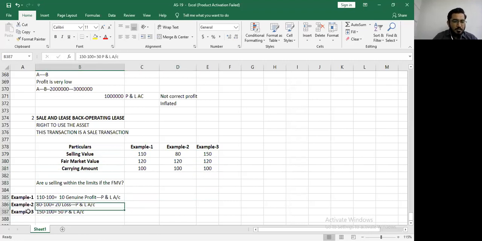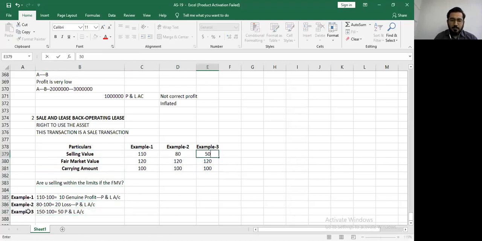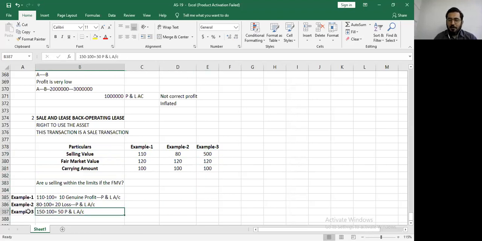Why? Because if they allow this, tomorrow I will write 500 over here. If I write 500, then 500 minus 100, 400 will go to my profit and loss account. So I can keep manipulating my profit and loss account. The accounting standard board is very clear that if you take selling value minus the carrying amount, and the amount straight away goes to the profit and loss account, then everyone is in a position to manipulate.